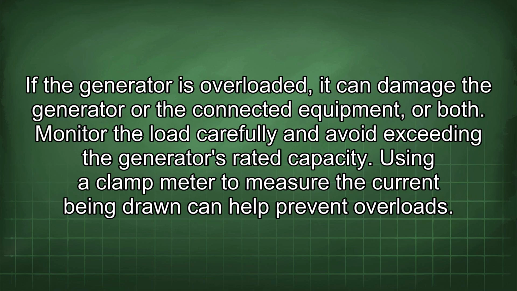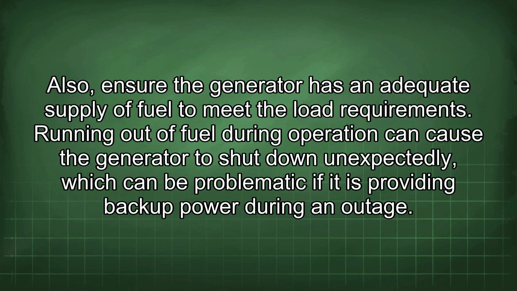If the generator is overloaded, it can damage the generator or the connected equipment, or both. Monitor the load carefully and avoid exceeding the generator's rated capacity. Using a clamp meter to measure the current being drawn can help prevent overloads. Also, ensure the generator has an adequate supply of fuel to meet the load requirements. Running out of fuel during operation can cause the generator to shut down unexpectedly, which can be problematic if it is providing backup power during an outage.